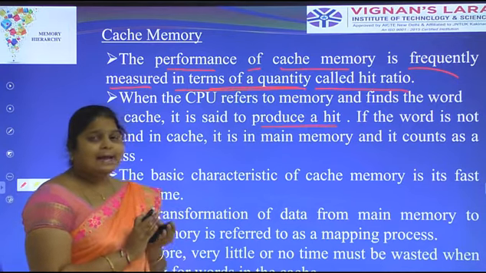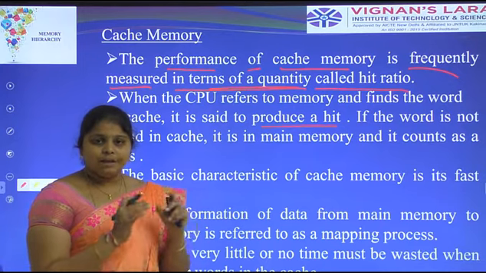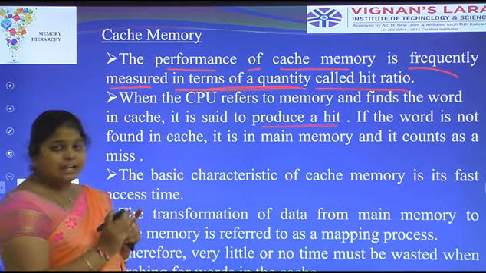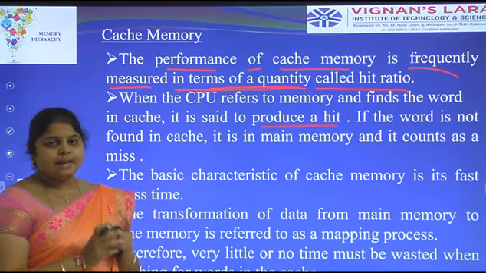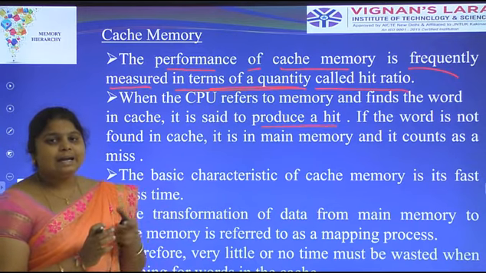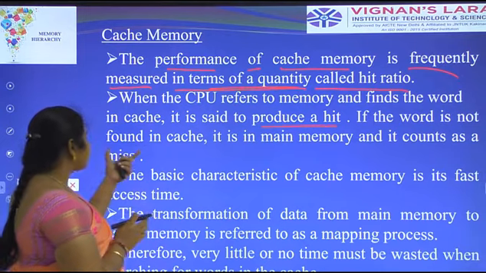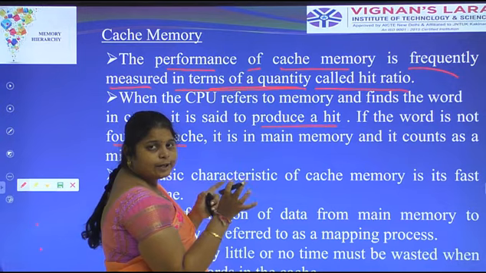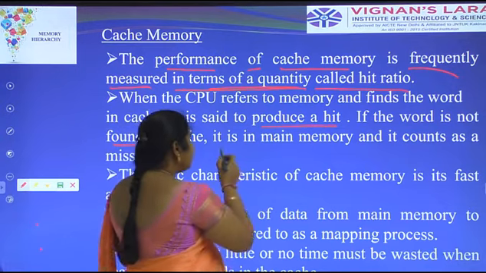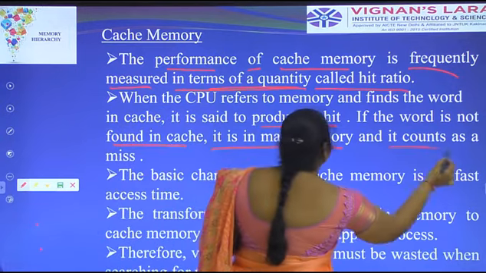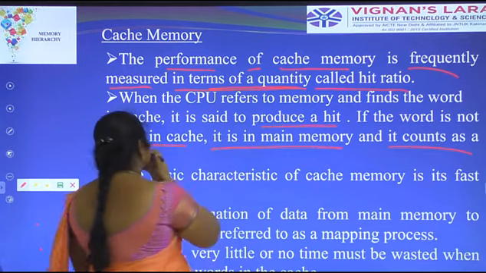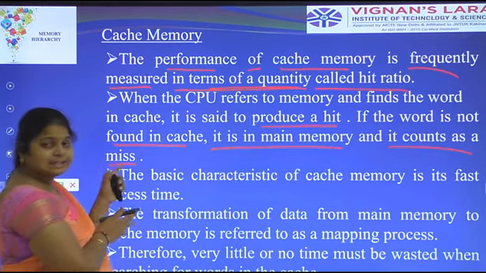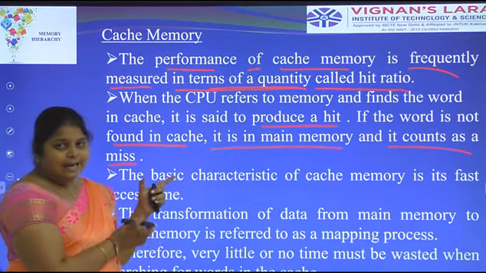When the CPU refers to memory, the word is placed in the cache. If the word is not found in the cache, meaning the content or program is not found there, it is in main memory and it counts as a miss. The performance of cache memory is frequently measured in terms of the hit ratio.